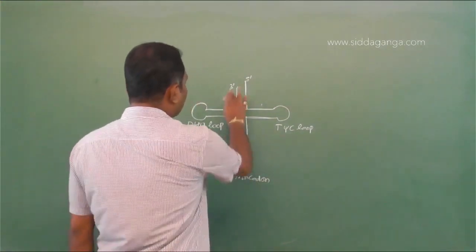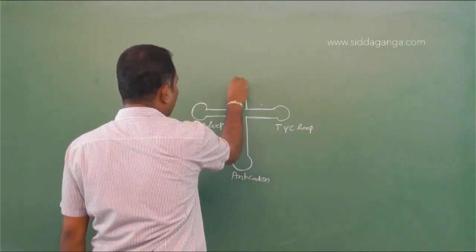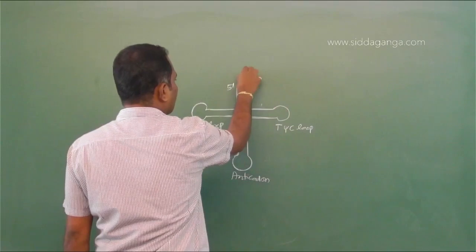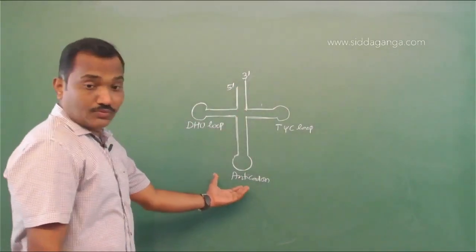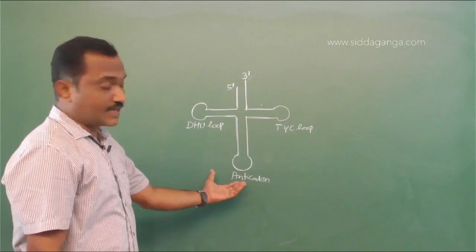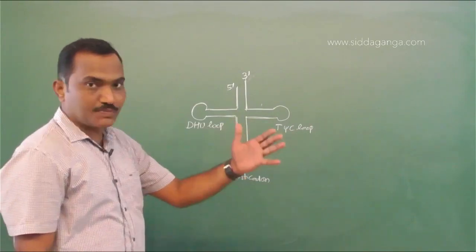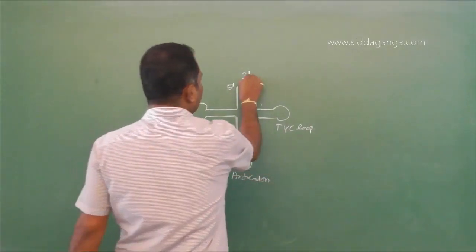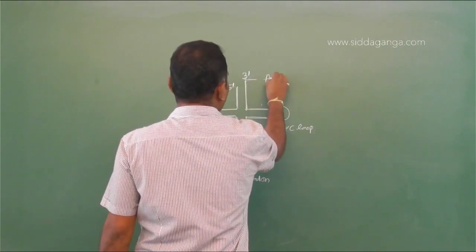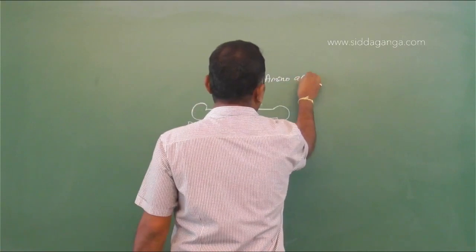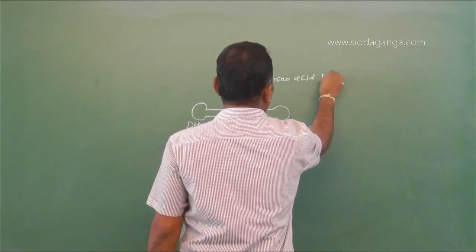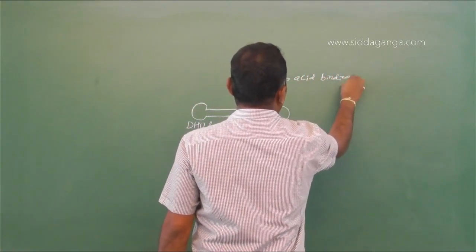Okay, the three ends. This is 5' end and this is the 3' end. So anticodon is the site where it binds to the specific codon, and the 3' end is the acceptor arm or the amino acid binding site. Amino acid binding site.